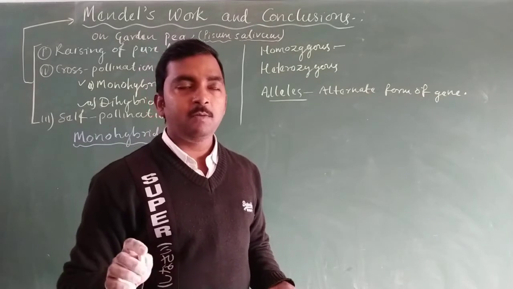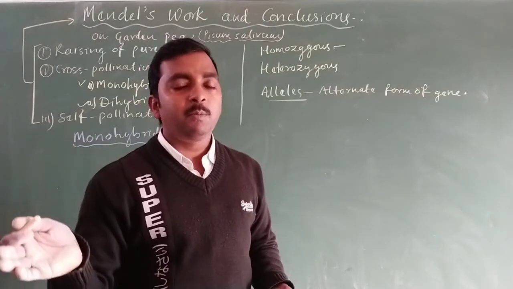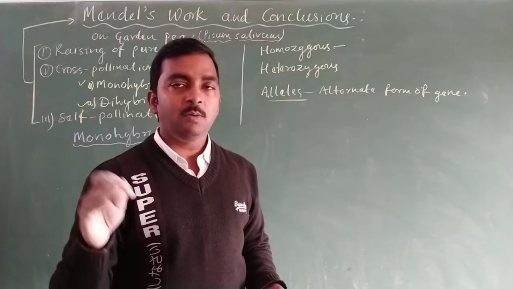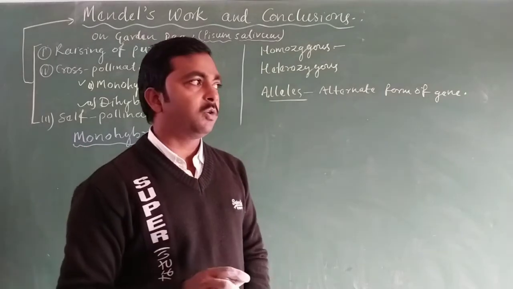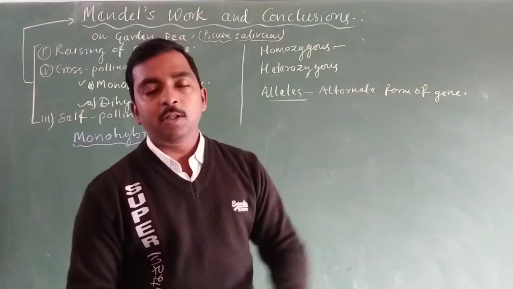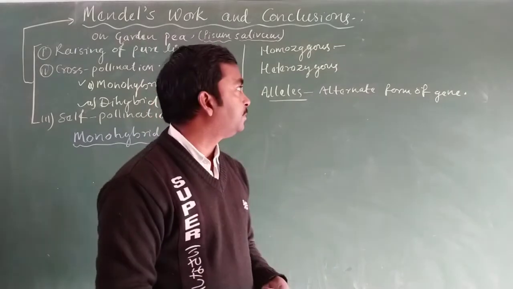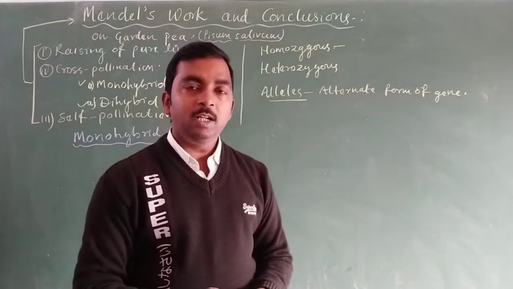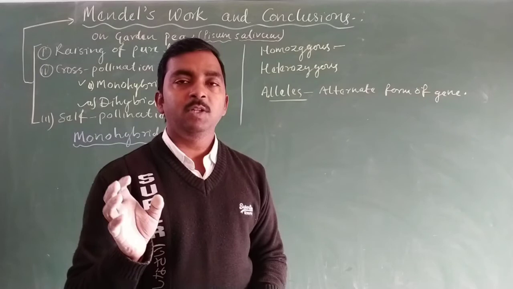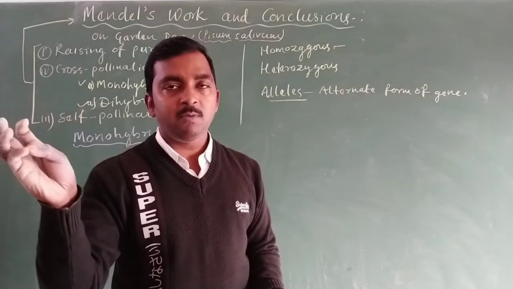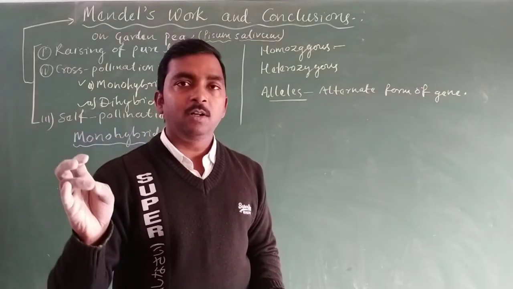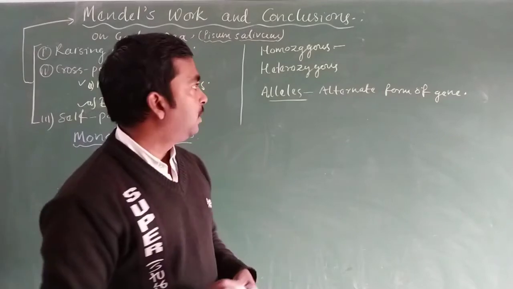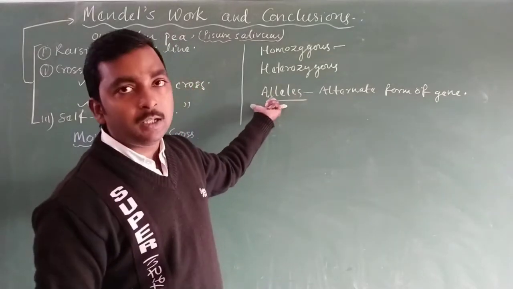The individual receives one gene from the male parent and one gene from the female parent in the case of the sexual mode of reproduction, or a sexually reproducing individual. So that alternate form of gene, the gene from the male parent and the other from the female parent, is known as allele.